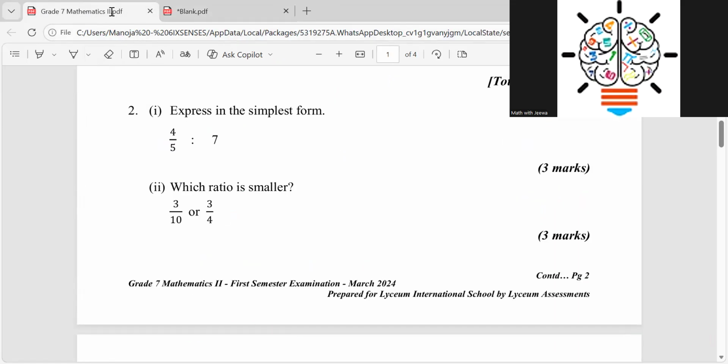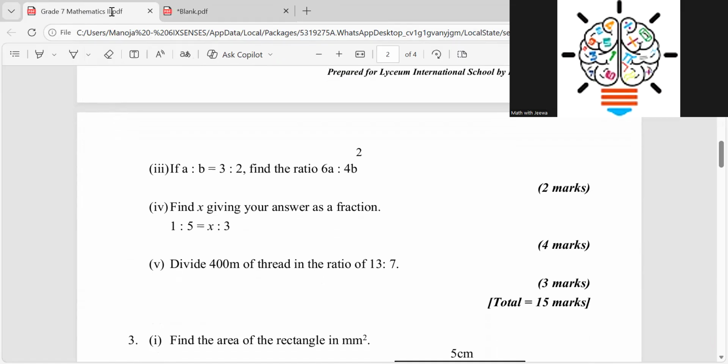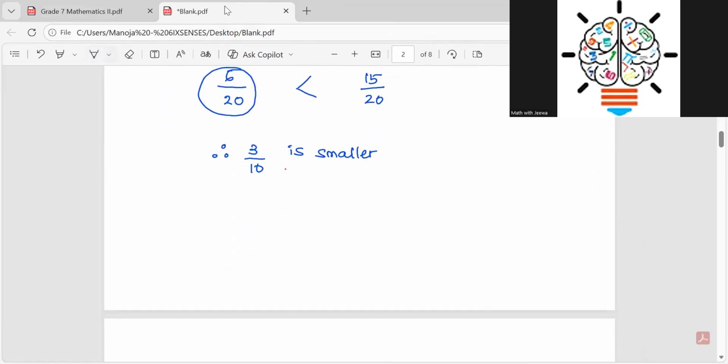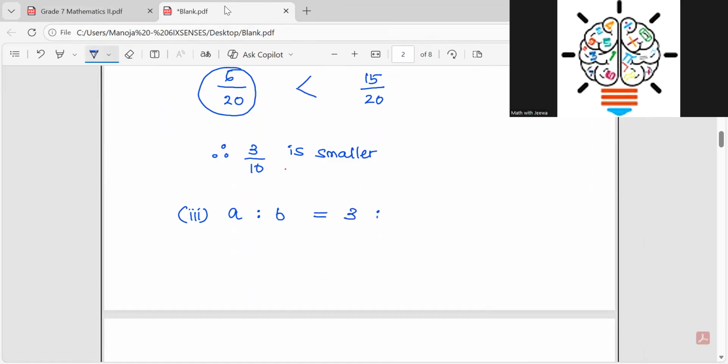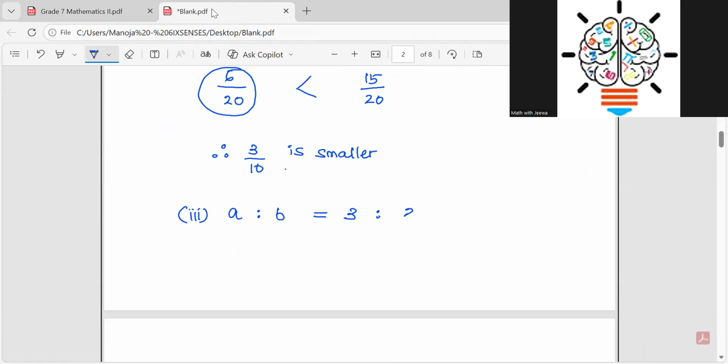Okay. So then we will move to part 3, and they have taken A and B, right? A to B they have given. So then I write here the Roman number 3. They have given A to B is equal to 3 to 2, right?